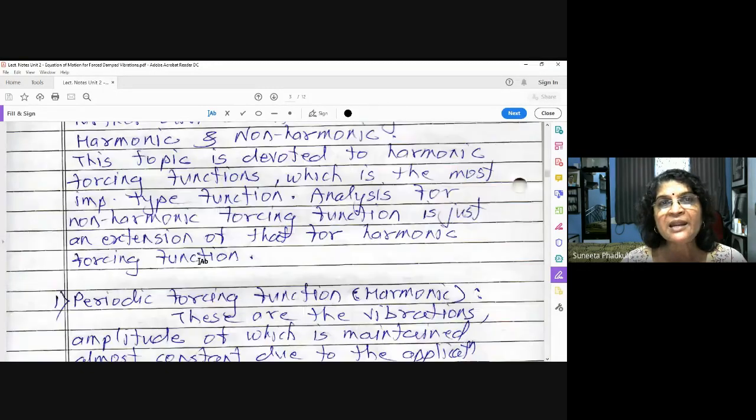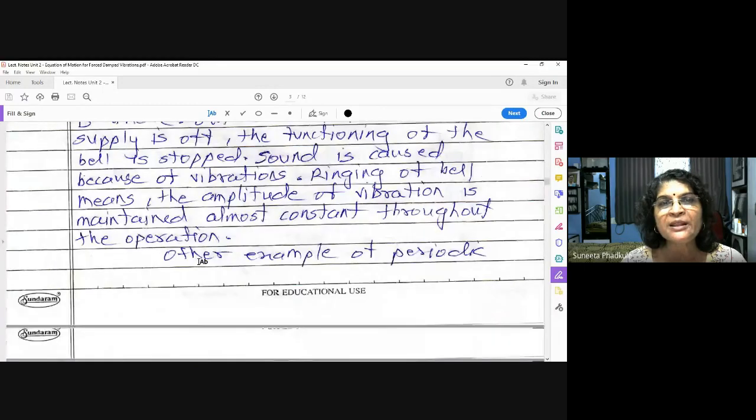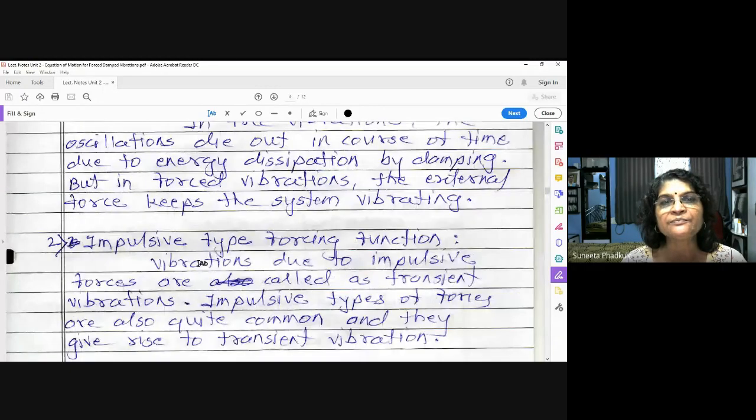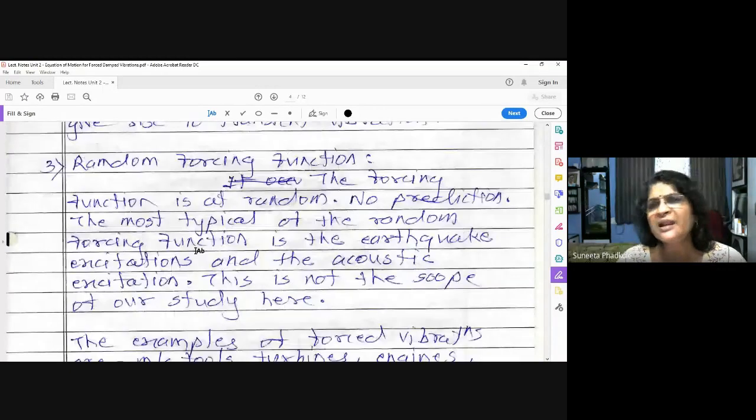What is a random forcing function? Go by the meaning. Random means no judgment, no prediction. So the forcing function is completely random. The most typical example is earthquake excitation.